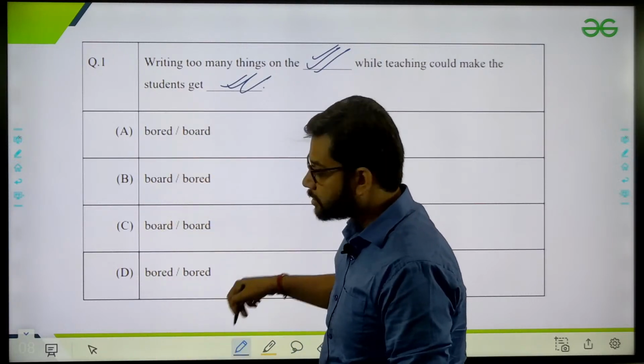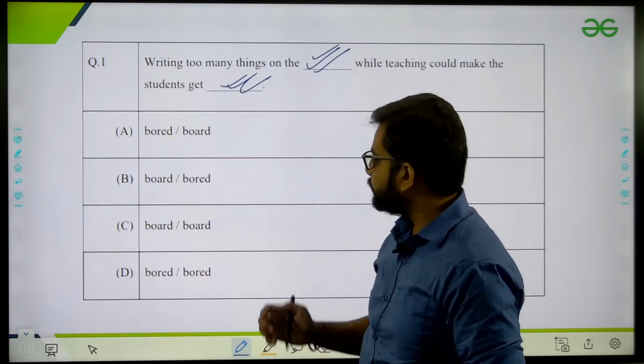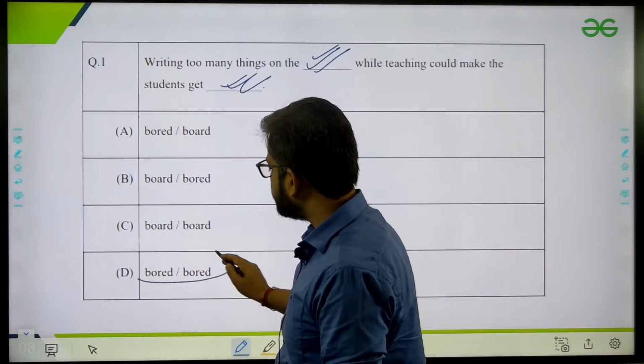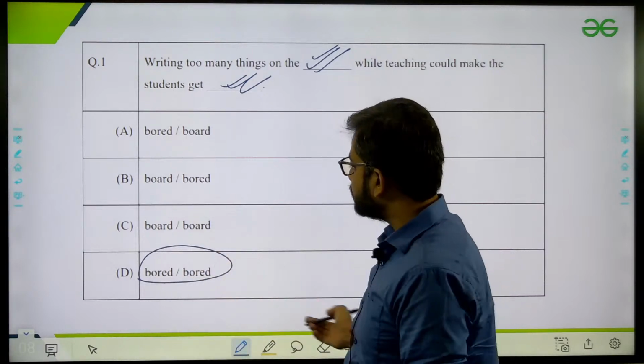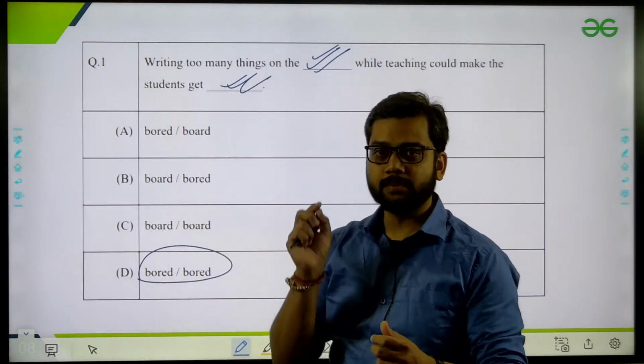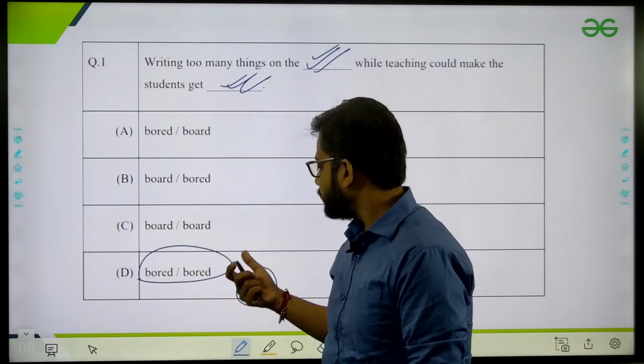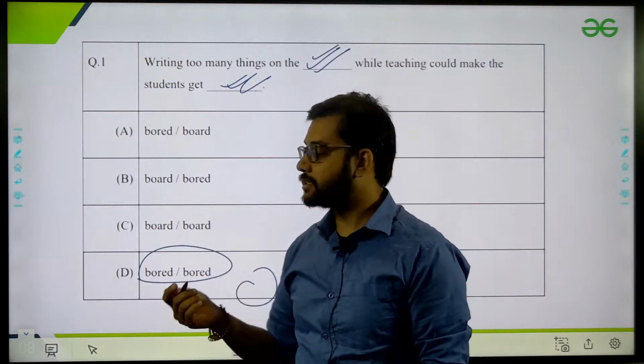Now all the options look the same. There can be a spelling mistake. Suppose you have no idea which one is the board spelling and which one is bored, then your option will be incorrect. So these are the basics. And this question is from 2021.